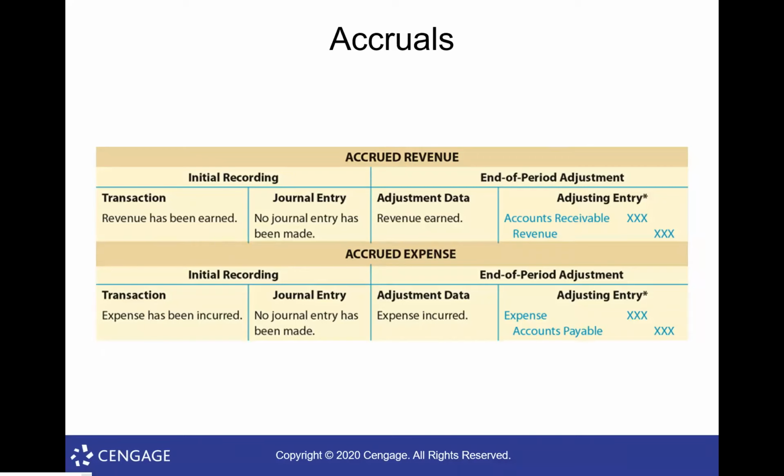So it's always going to look like this: accounts receivable, and whatever the revenue account is. I'm just going to call it revenue earned.